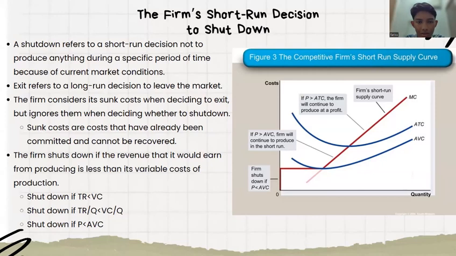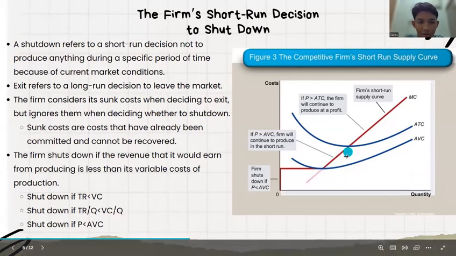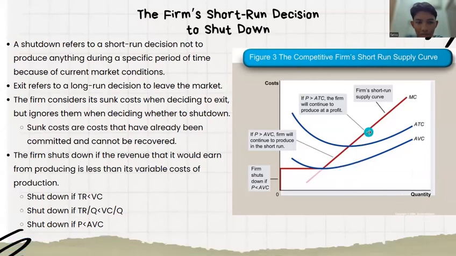And you can look at this table. Firm shuts down if P is less than average variable cost. If P is more than average variable cost, the firm will continue to produce in the short run. If P is more than average total cost, the firm will continue to produce at profit. Okay, next.